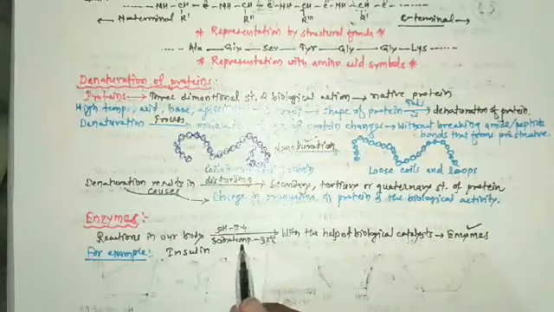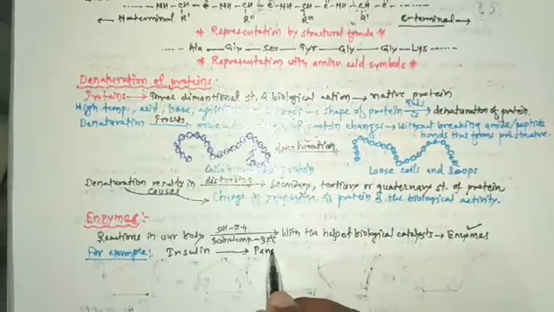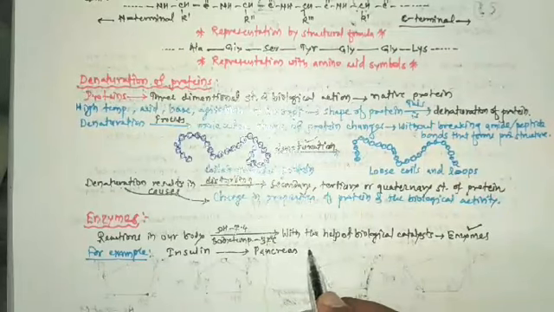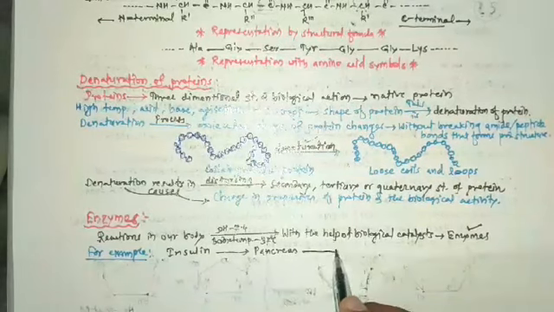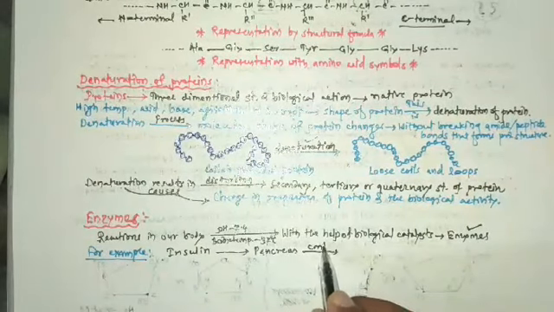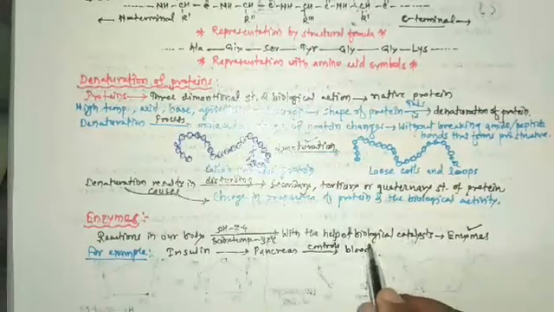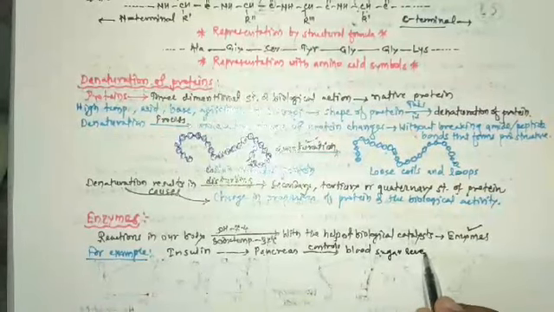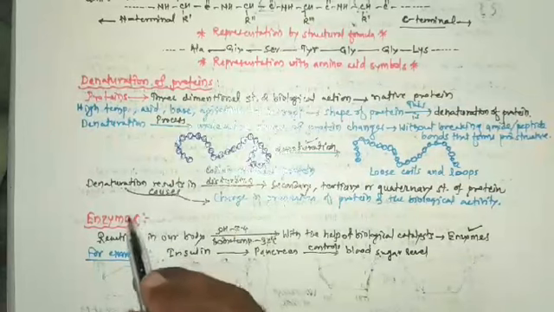Insulin is secreted by pancreas, and this insulin controls blood sugar level or sugar in blood. So remember that insulin is the example of enzyme.